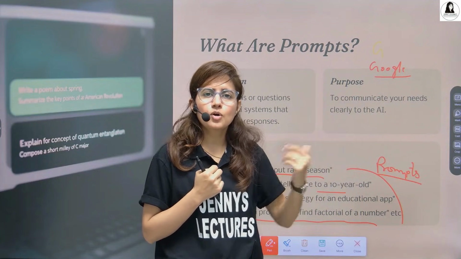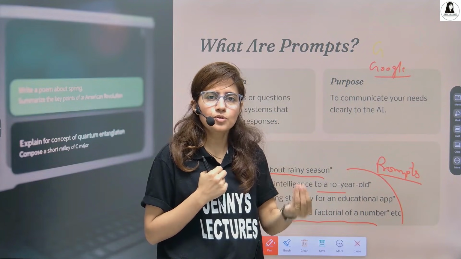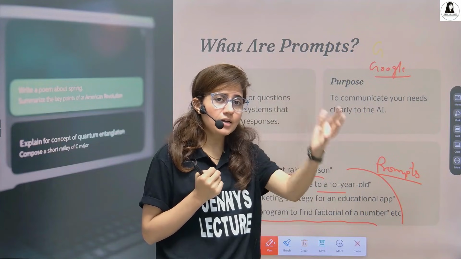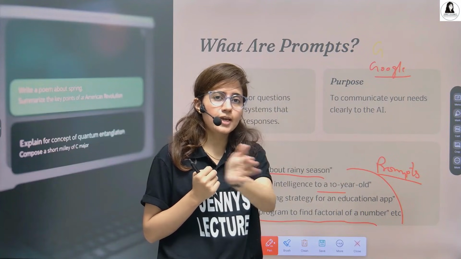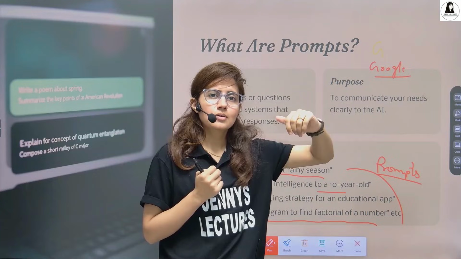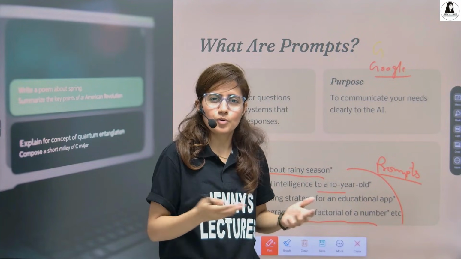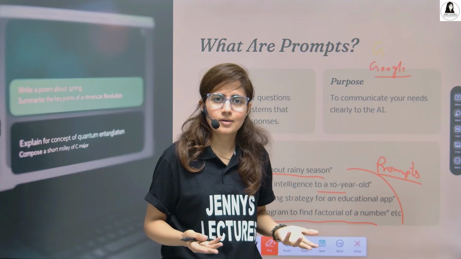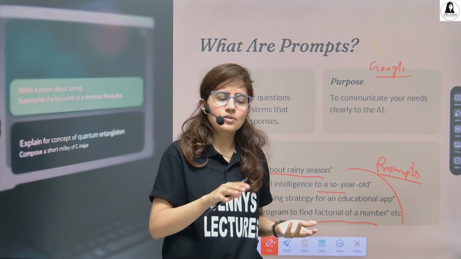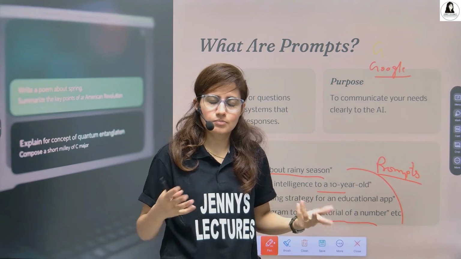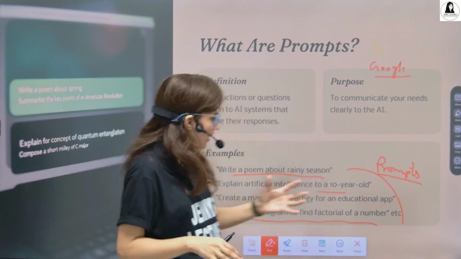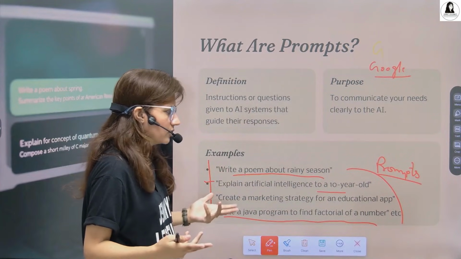That is nothing but a prompt. Just the input I'm giving and the output I'll get from that. We are not using AI tools here. Google is a list of so many websites having Java programs for factorial of a number, and you can just click on any link and you will get your program. So these are nothing but prompts.